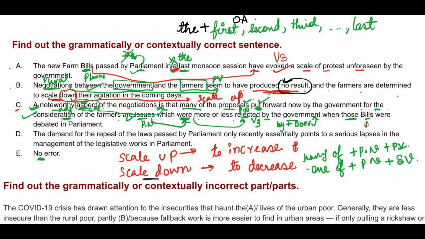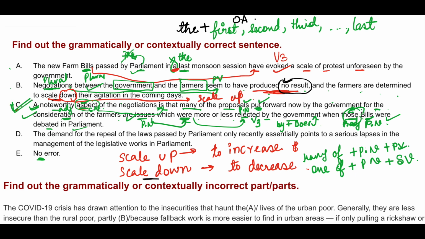Which bills? Now bills is plural. Okay, plural noun, and that's why plural adjective has been used. Here those is an adjective and not a pronoun. It comes before a noun, so this is a demonstrative adjective. Okay, anyways, so those bills were. Now bills plural noun, and that's why plural verb were debated in parliament. Okay, so C is absolutely correct.